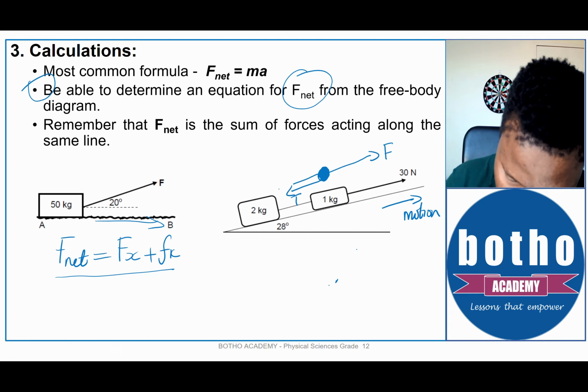Okay, let's say this is the frictional force, kinetic friction, and then there's also the FG parallel.